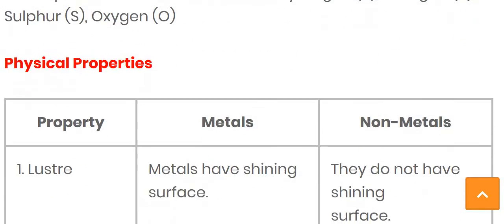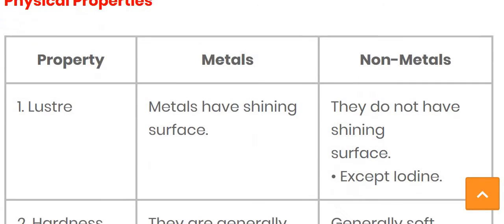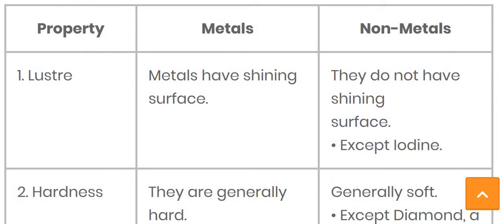First of all, we study about the physical property of the metal and non-metal. The first property is luster. Luster means the shiny effect. If you are talking about the metal, then the metal has a shining surface, while non-metals do not have a shiny surface.